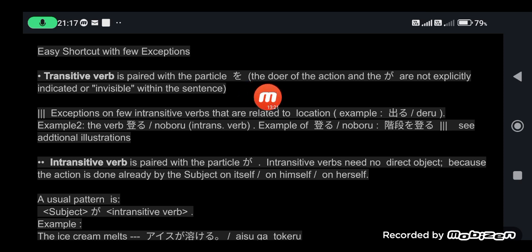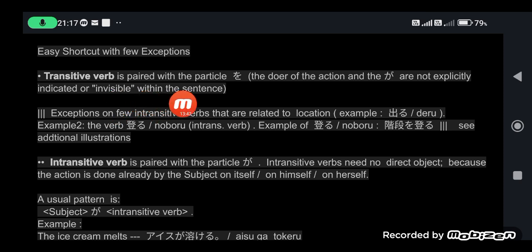Take note, the doer of the action and the ga are not explicitly indicated, or could be regarded as invisible within the sentence, because that's how Japanese people speak.